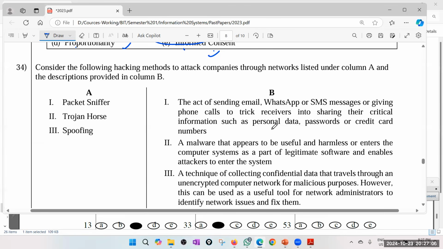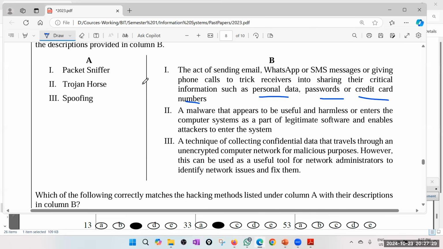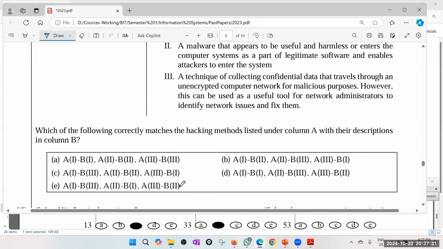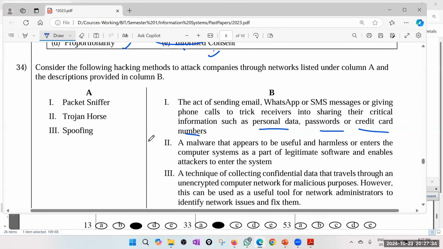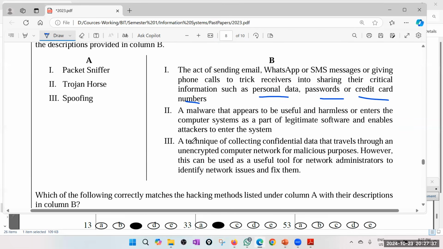Right, so let's read. Act of sending email, WhatsApp, SMS messages, or giving phone calls to trick receivers into sharing their critical information such as personal data, passwords, credit card numbers. Definitely not 1 and 2. I think this is non-technical spoofing. Okay, let's see, because all the answers are there. A malware that appears to be useful and harmless enters the computer system as a part of legitimate software and enables attackers to enter the system. So that is definitely Trojan horse.